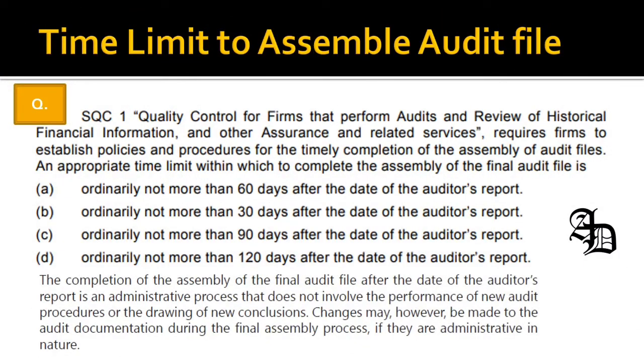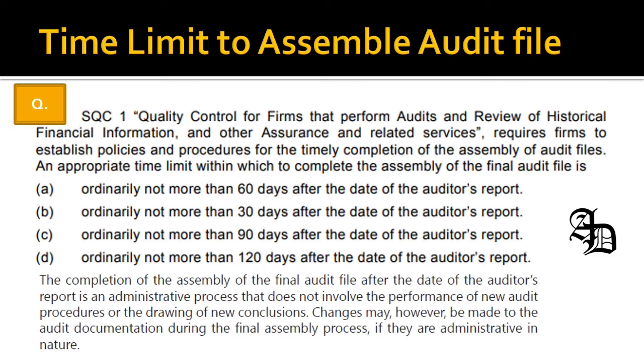Next, it is quality control, SQC 1, quality control for firms that perform audits and reviews of historical financial information and other assurance related services. It requires establishing policies and procedures for timely completion of the assembly of audit files.